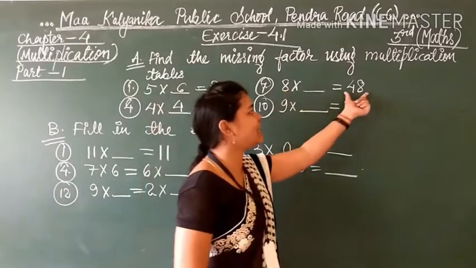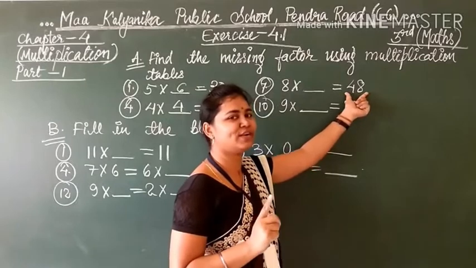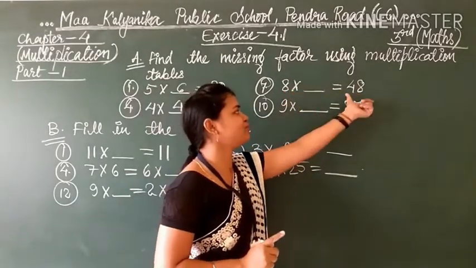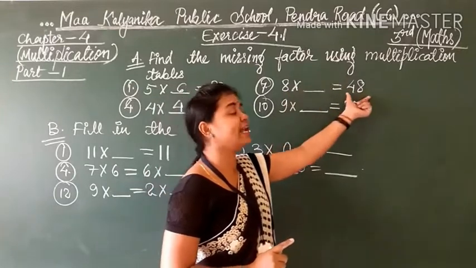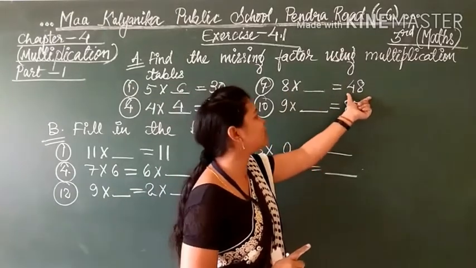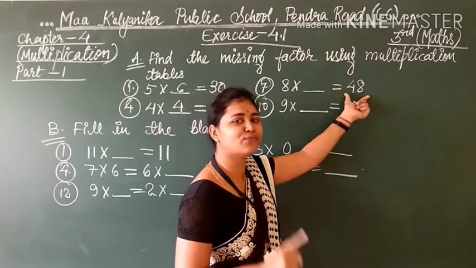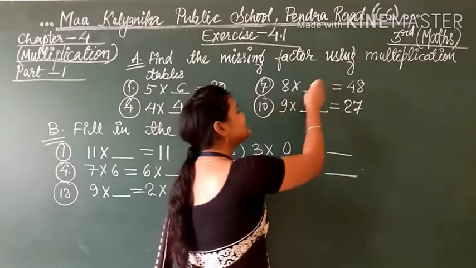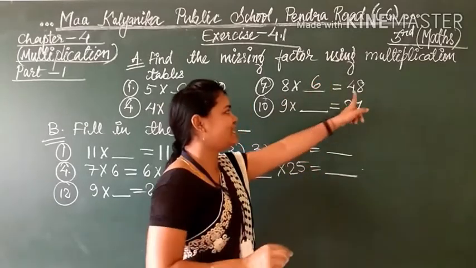Now, table of 8. When 48 comes, I will tell you to stop. You also read the tables with me, table of 8 up to 48. So 8 ones are 8, 8 twos are 16, 8 threes are 24, 8 fours are 32, 8 fives are 40, 8 sixes are 48. Stop. So 8 sixes are 48.